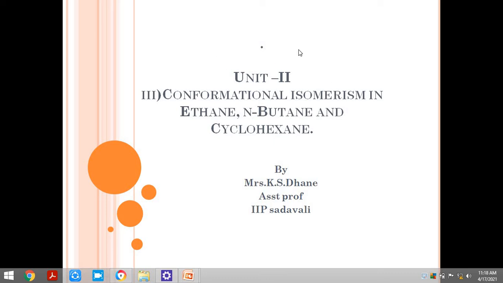Today we are going to start one more new point and the discussion on the same from unit number 2, that is conformational isomerism in ethane, n-butane and cyclohexane. This point belongs to your second unit, geometrical isomerism, and in this point we are going to discuss different conformations of these alkane category compounds, that are ethane, butane and cyclohexane. Now we'll start the discussion on this.